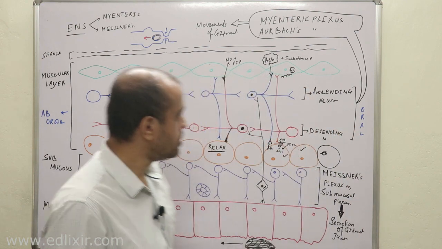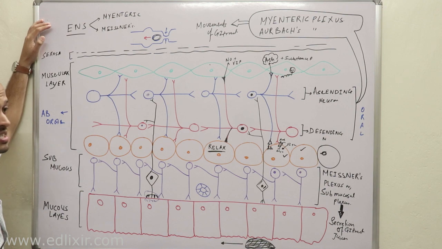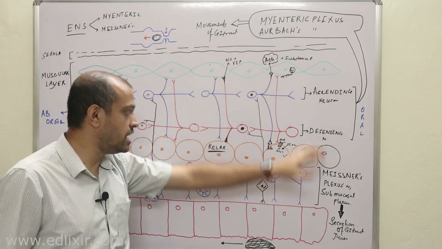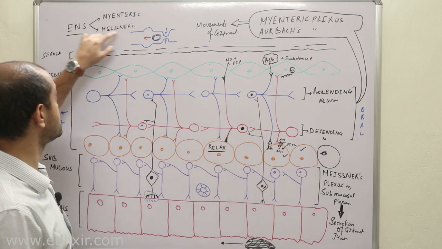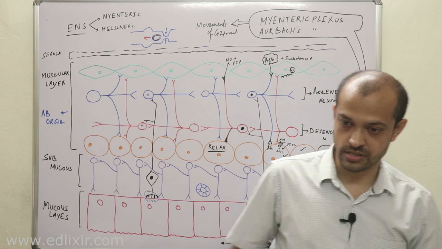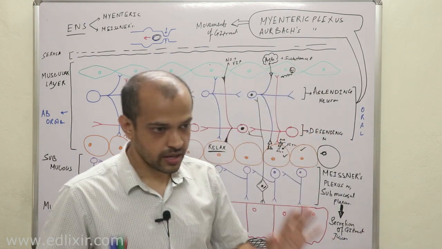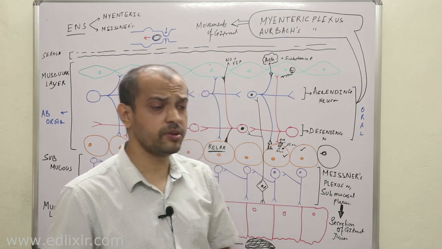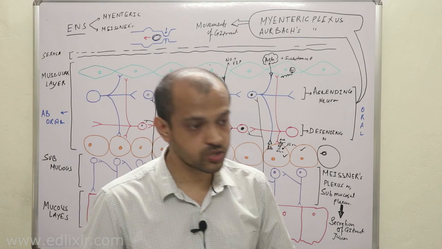Clear? Okay. So this is the enteric nervous system, which is made up of the myenteric and submucosal plexus. The myenteric plexus helps in muscle contraction and relaxation, that is, peristaltic movement, but the submucosal plexus helps in the secretion part. Secretion of gastric juices or intestinal juices, whatever, GI tract juices. Clear? Now we will be talking about the swallowing reflex.